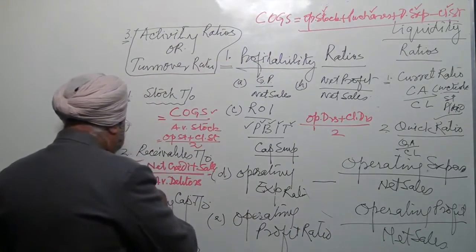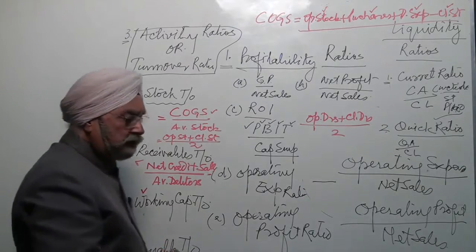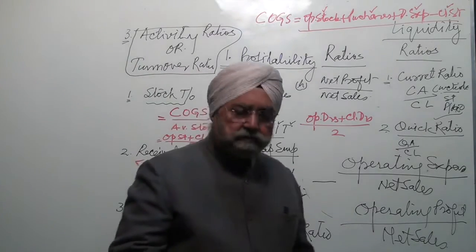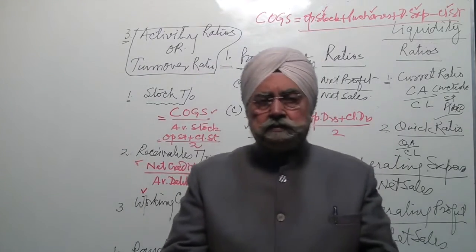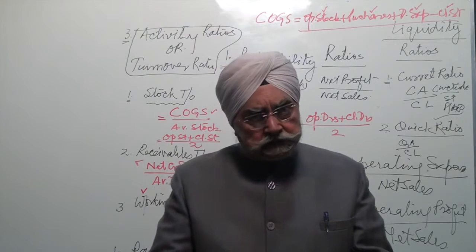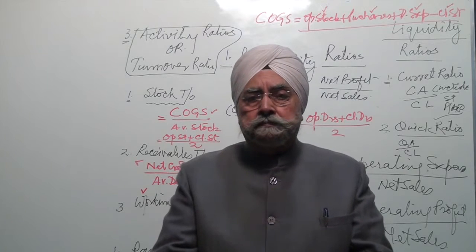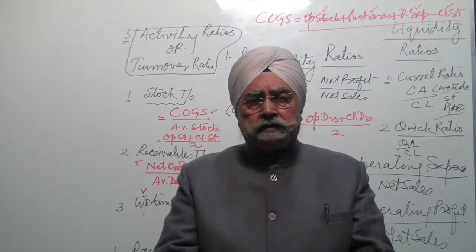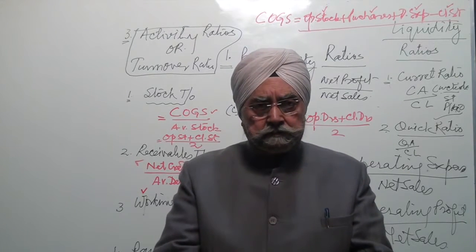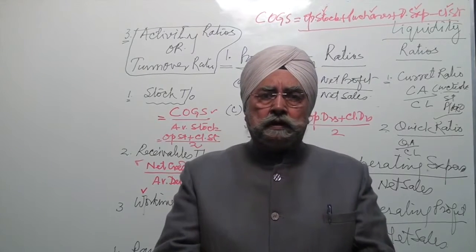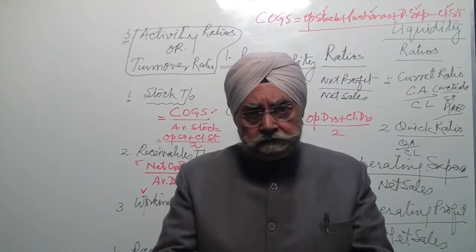Then we come to working capital. Now, working capital is that capital which is used in day-to-day activities. A major part of it comes from long-term sources, but some money is also coming from short-term.